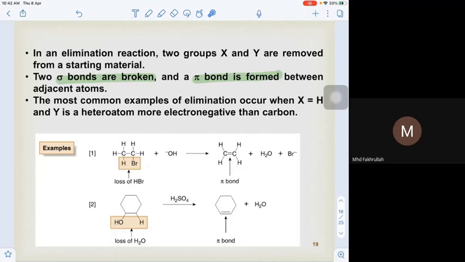And then the next example here, when we have an alcohol, this is cyclohexanol. We have an OH and an H from the adjacent carbon, the neighbor carbon, that are lost. Then what happened? These two carbons, when they break their sigma bonds, are not octet, right? So in order for them to be octet, they form the pi bond between them. And now it turns to cyclohexene.